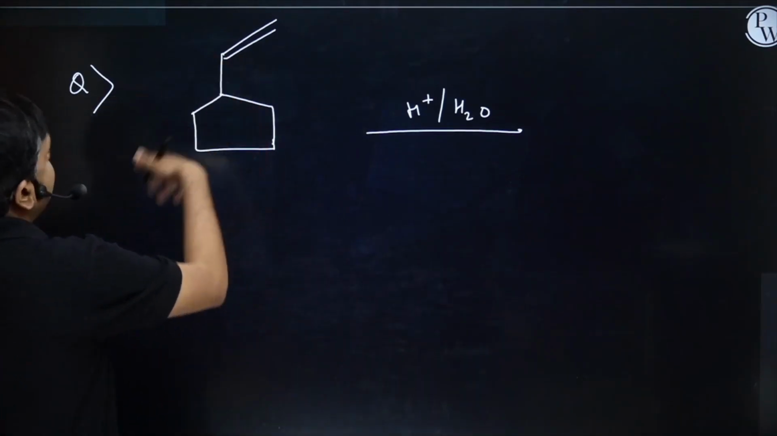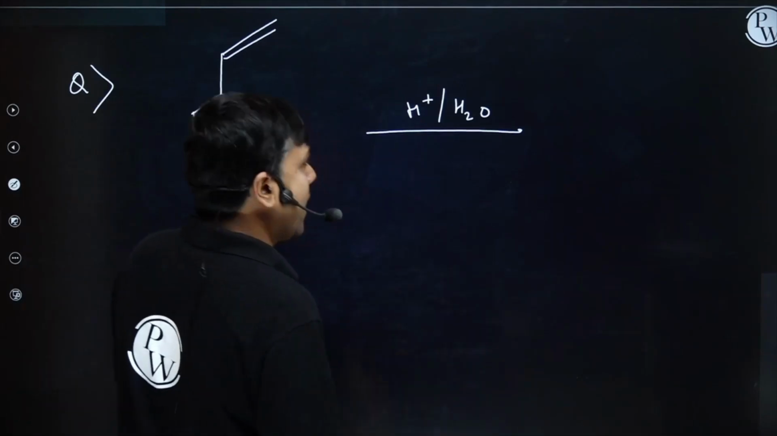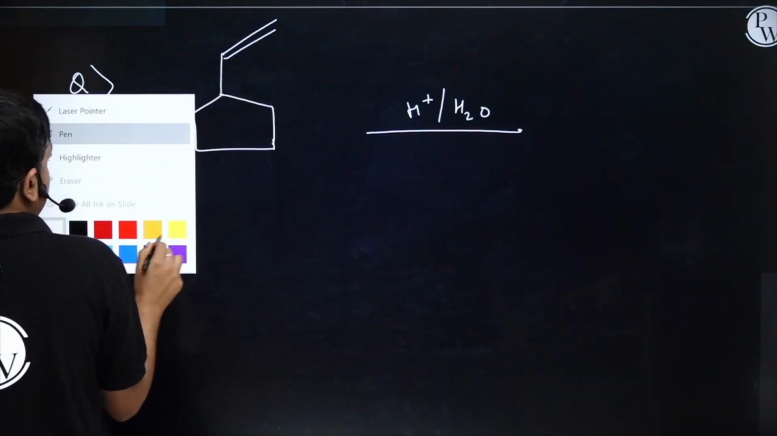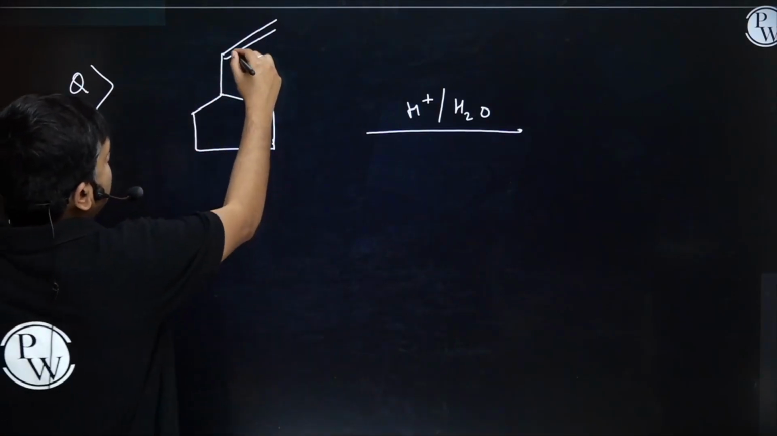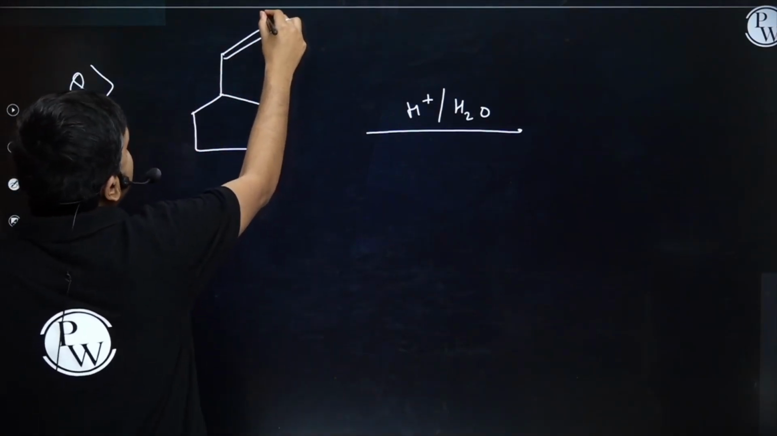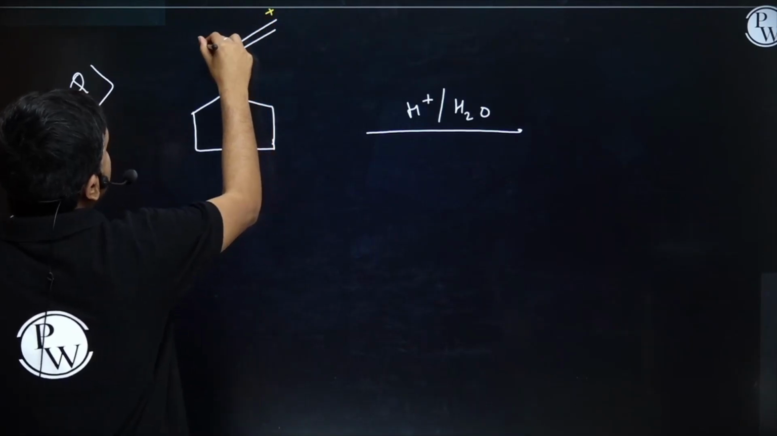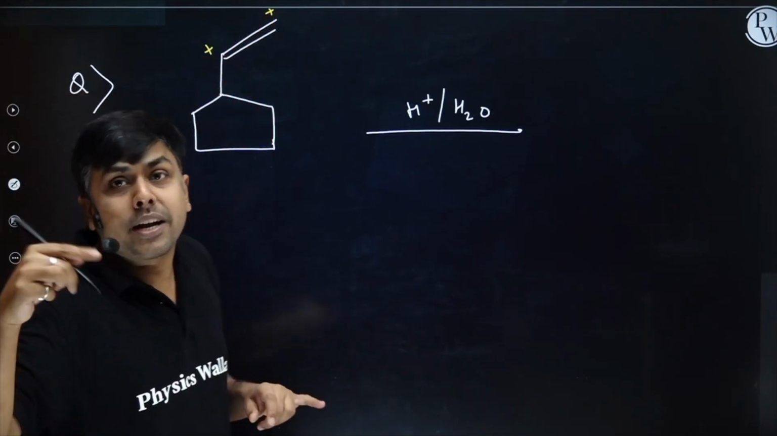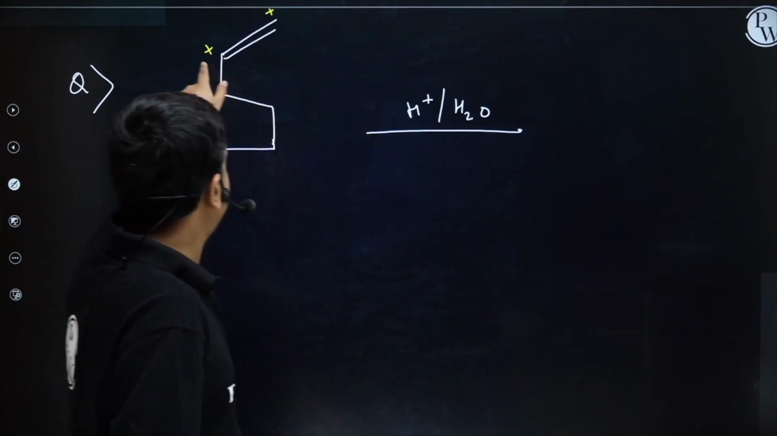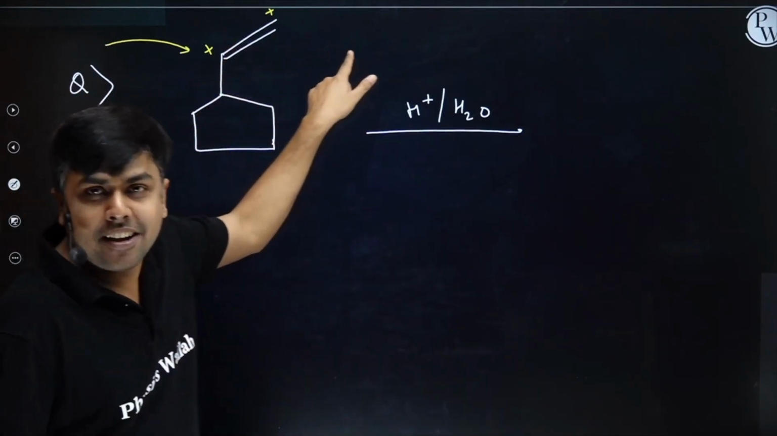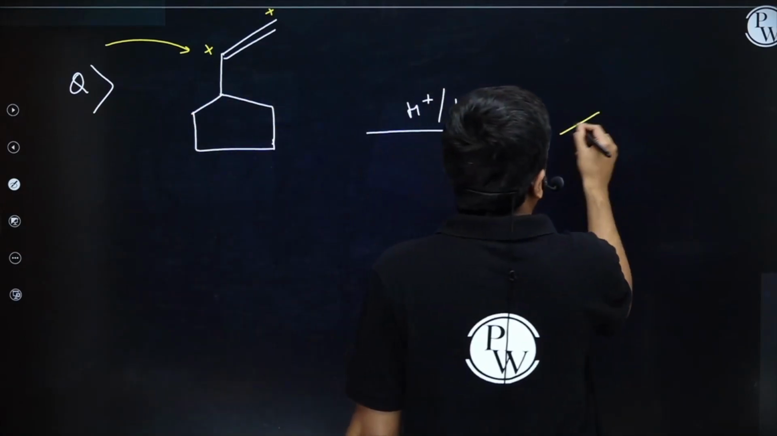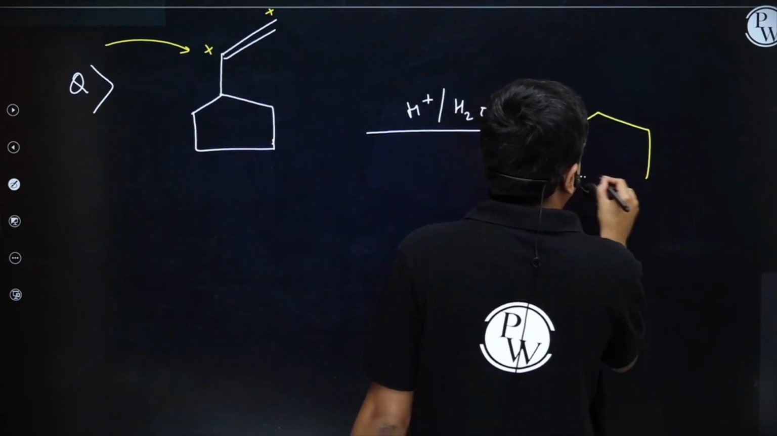I'm having an alkene, and this alkene is treated with H plus / H2O. Students, first step, I will form the carbocation. Now this pi bond will break. Either I can form carbocation here, or I can form carbocation here. Which carbocation is more stable? This one. The positive charge on the second carbon, right? Okay, so here I am going to form this carbocation.